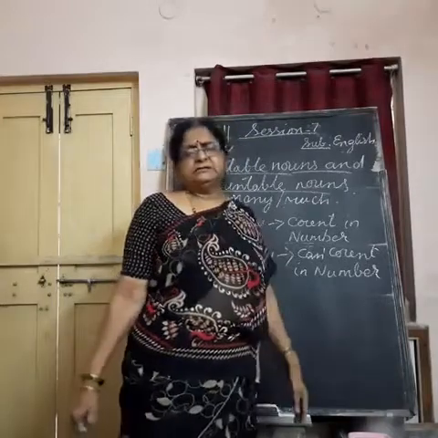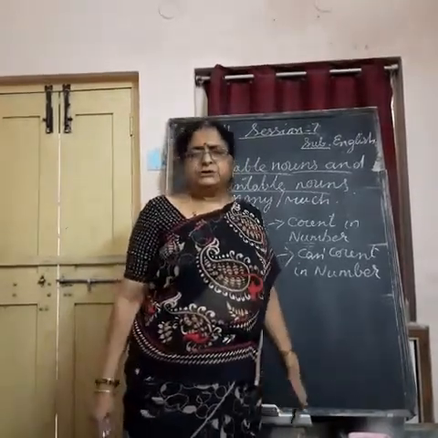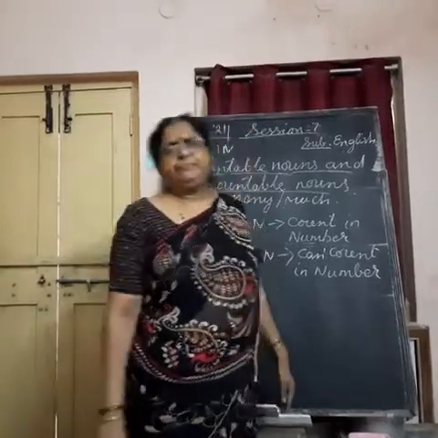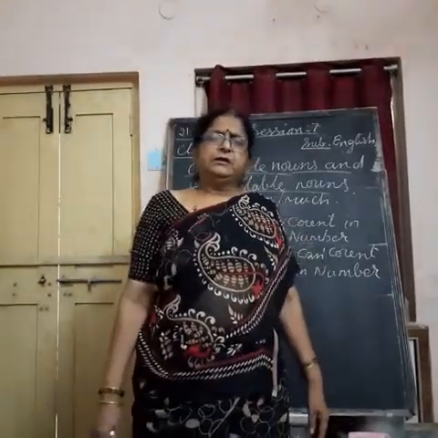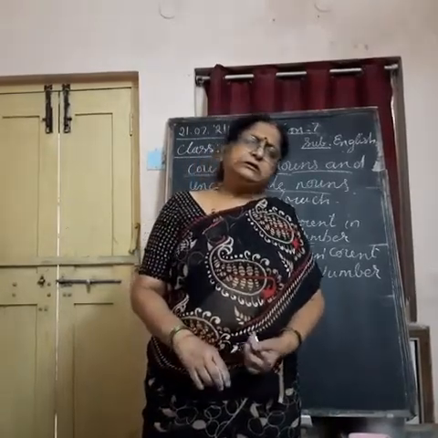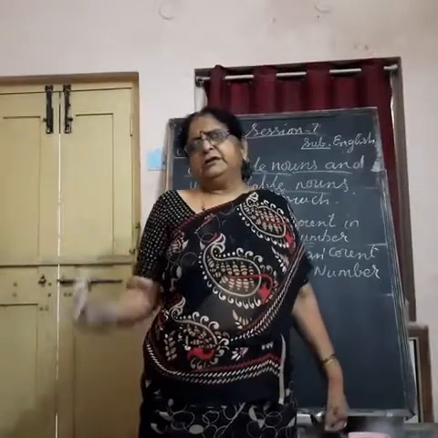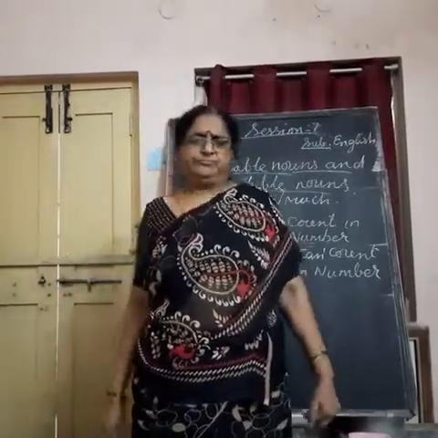And which you cannot count, like oil, sugar, tea, food, curry, sand, salt, honey, we have to use some other noun along with it to count.